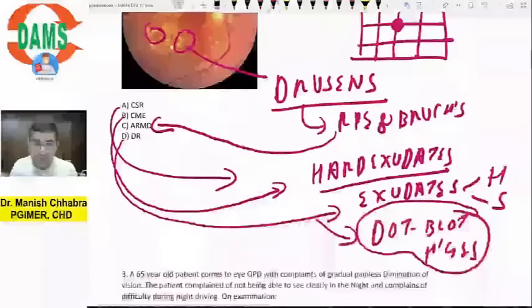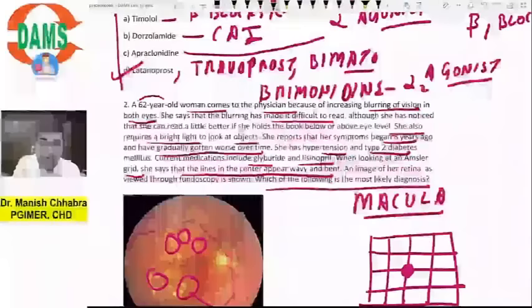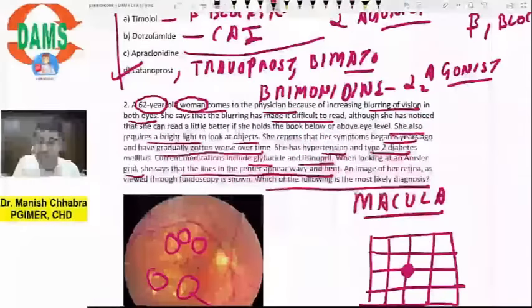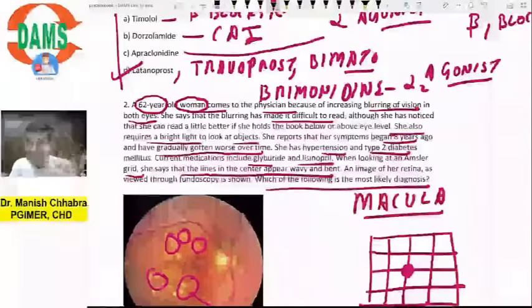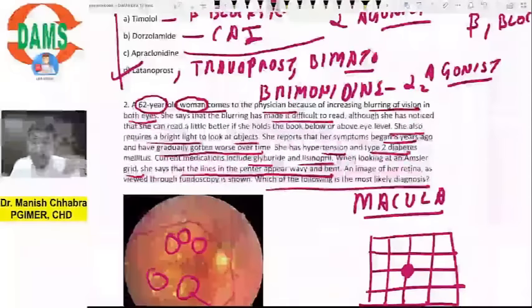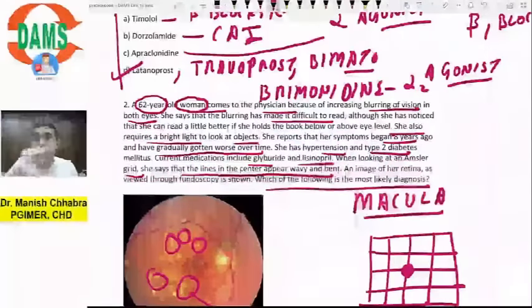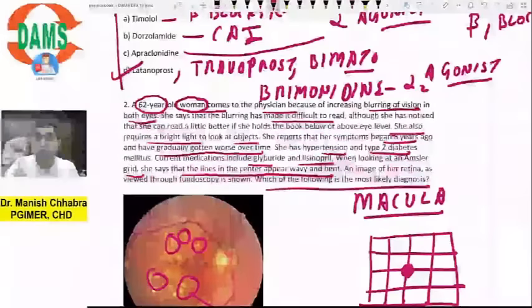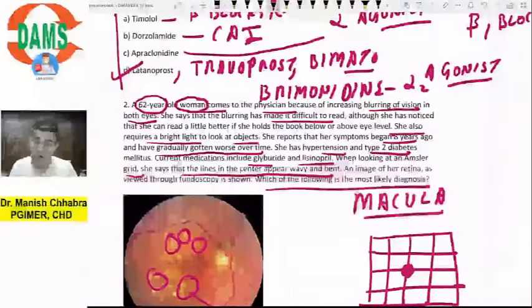So the answer is clear cut, ARMD. The history says a 62-year-old woman, and this is age related, so the woman is aged, and there is slow progressive loss of vision, right? Okay, so this is a case of ARMD, age related macular degeneration.